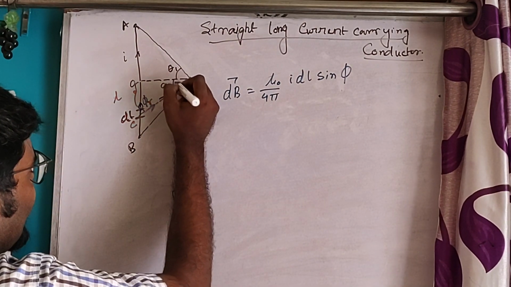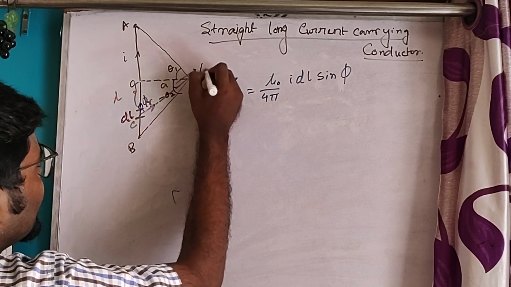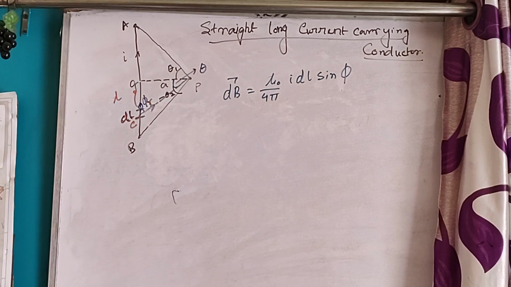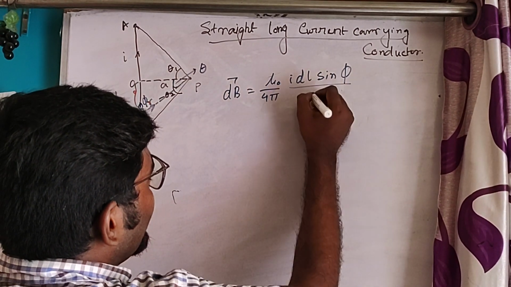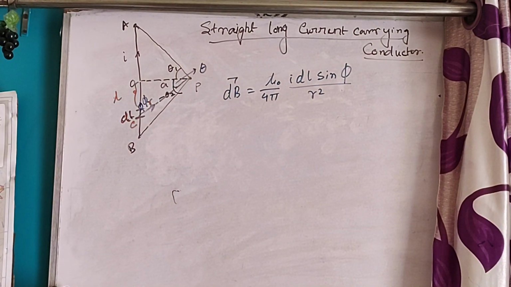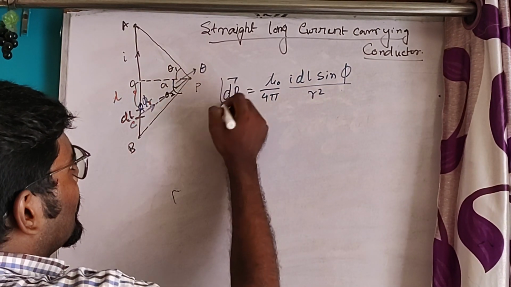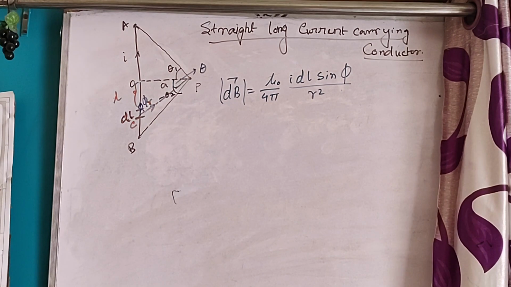And this angle, let's say this angle is theta. So taking the magnitude of dB.